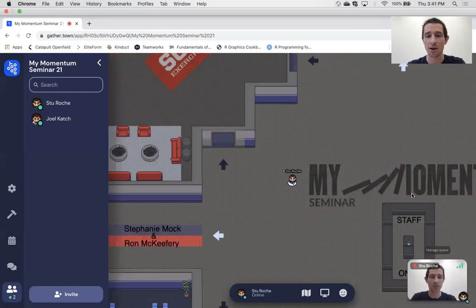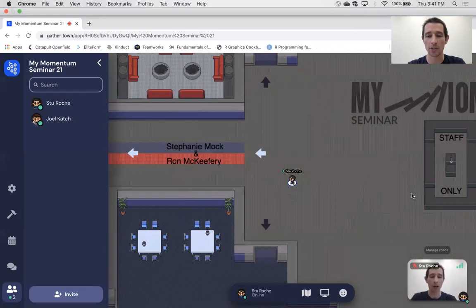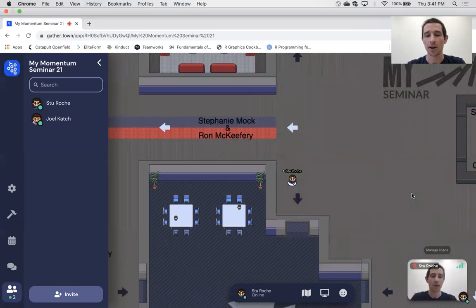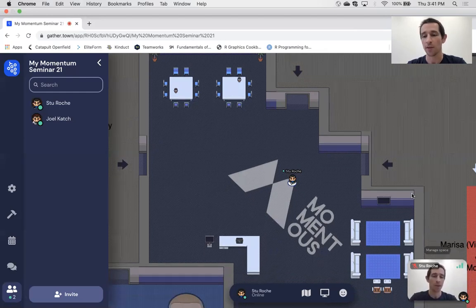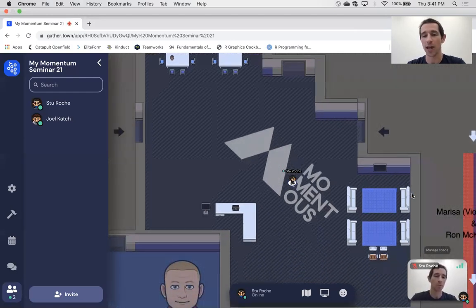You see there's arrows on the floor kind of directing you to where hallways and doorways are. So I'm going to come down here first, and this happens to be one of our partners in performance, one of our very generous sponsors for this event in Momentous Nutrition, Live Momentous. And so we'll have some representatives in here from Momentous, and they'll be able to talk to you about who they are, what they do, and how they're helping the next generation of sports performance professionals and athletes into the future. So in the spaces, you might meet various different people. You can see there's a couple of different areas over here.